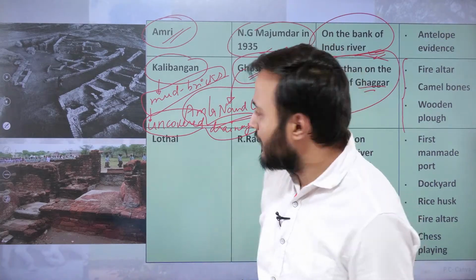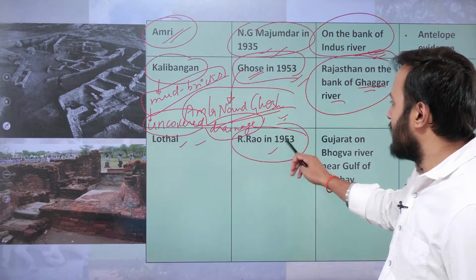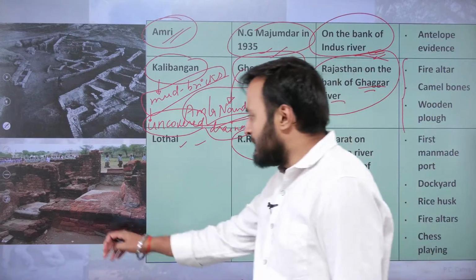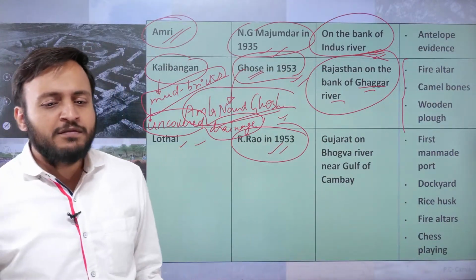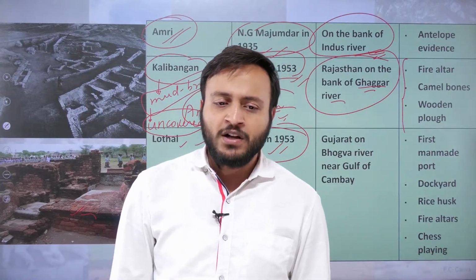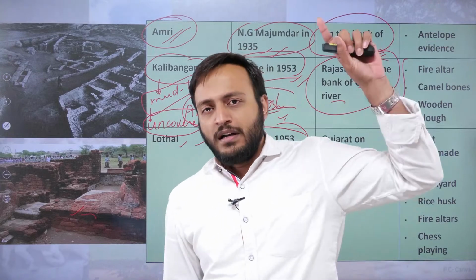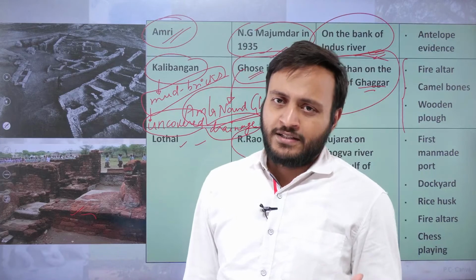Got it, everybody? Apart from that, from Lothal, which was excavated by S. R. Rao in 1953, this is the famous image of the Lothal dockyard. Apart from the dockyard, Lothal is also famous for various other things like the presence of fire altars. So, apart from Kalibangan, even Lothal also had fire altars.